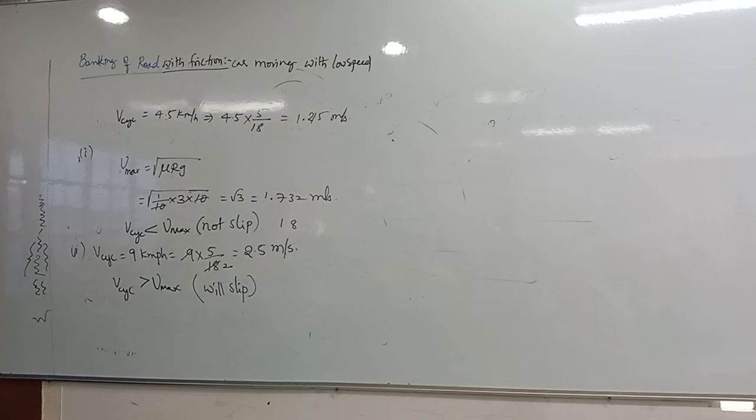Then what is the first question? Optimal speed of the race car to avoid wear and tear of the tires.